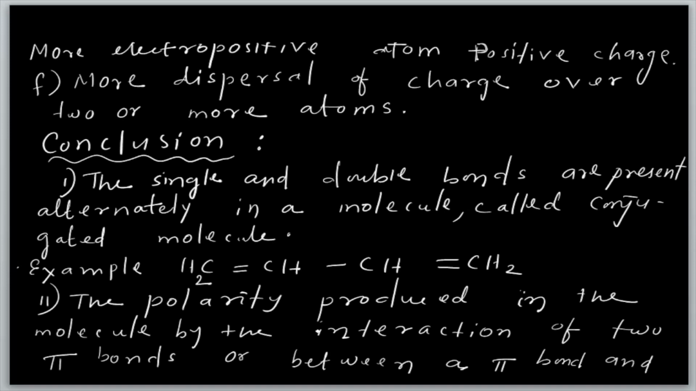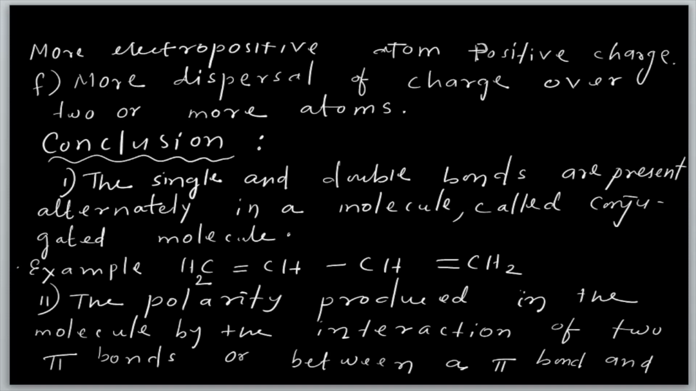The polarity produced in the molecule, that means polarity will automatically be produced. What is polarity? That means one side a small positive charge, the other side a small negative charge, from the interaction of two pi bonds. When positive and negative charges form, it is totally different from the inductive effect. The meaning of the inductive effect and the resonance effect are totally different. So how is the polarity produced? Polarity is produced between two double bonds or between a pi bond and a lone pair of electrons.